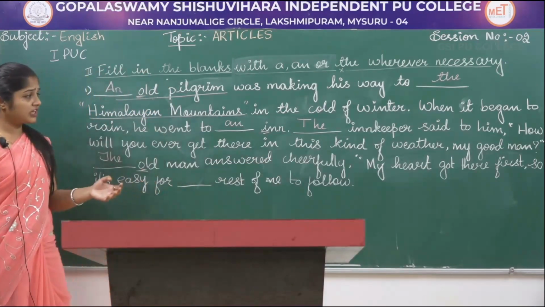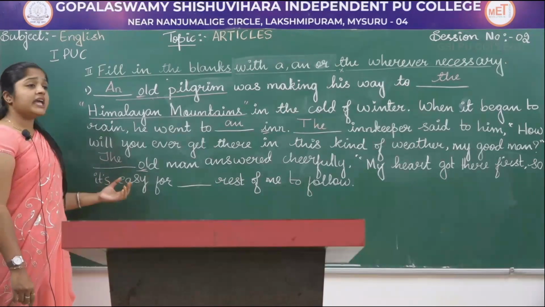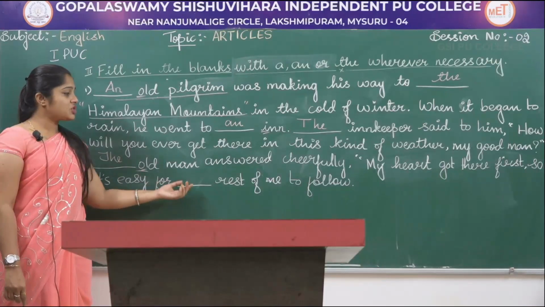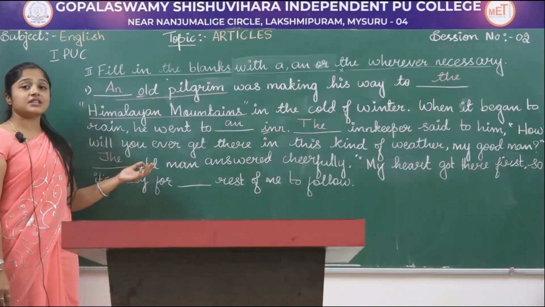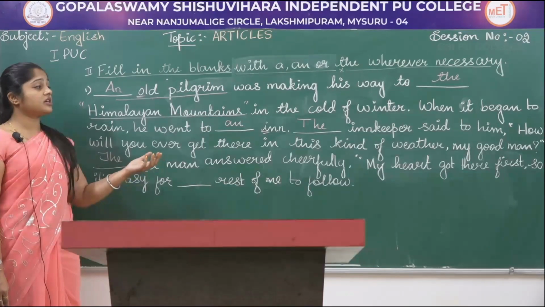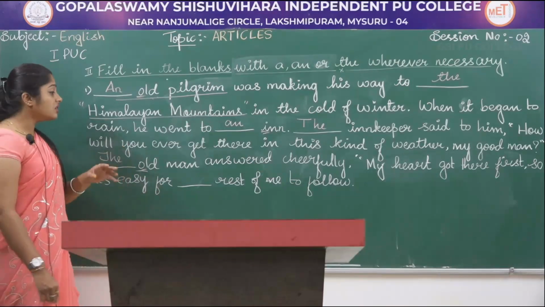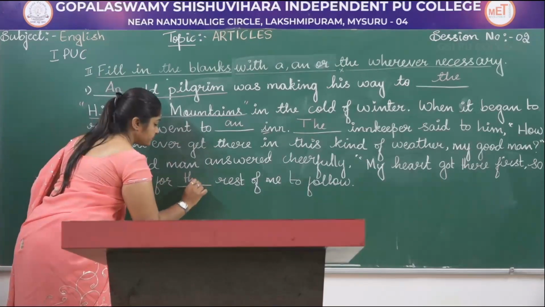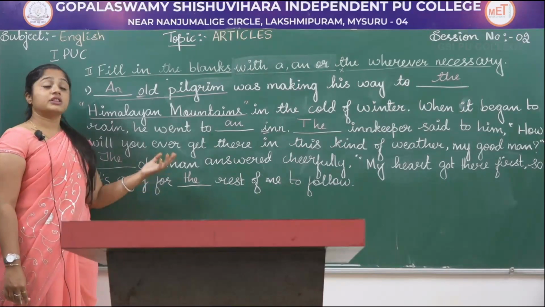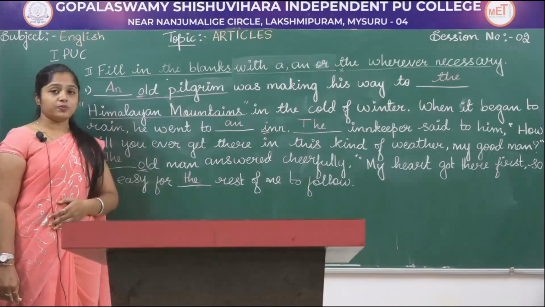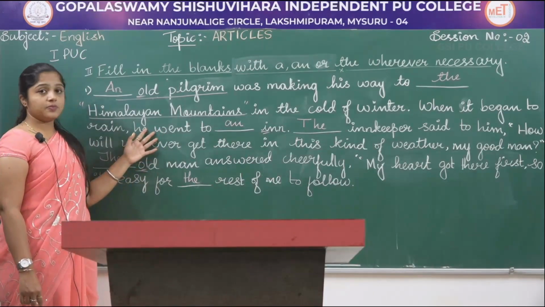So he answers cheerfully, "My heart got there first. So it's easy for dash rest of me to follow." Here he says, "My heart got there first. So it's easy for the rest of me." Specifically he is talking about the rest of me to follow. Okay. I hope this is clear.